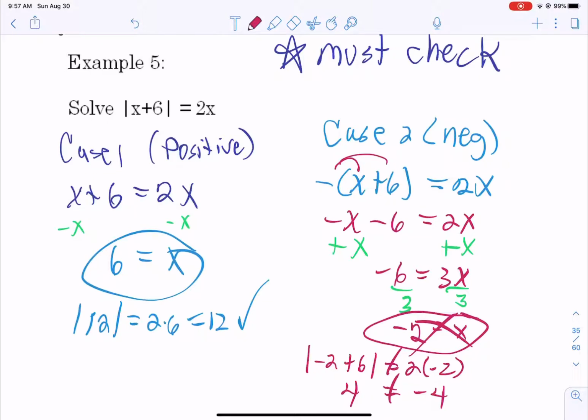So you must check these. If you have x's on the inside and outside of your absolute value, it's always a good idea to check them because sometimes they work and sometimes they do not.